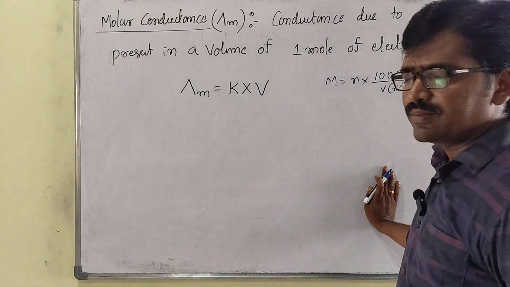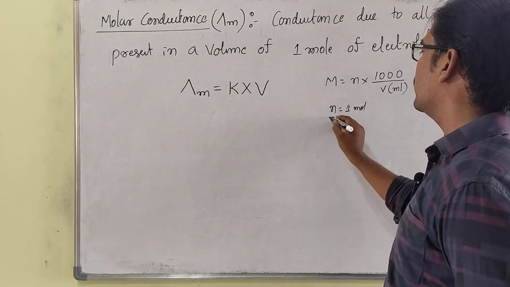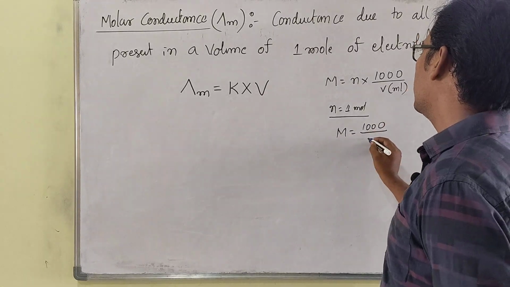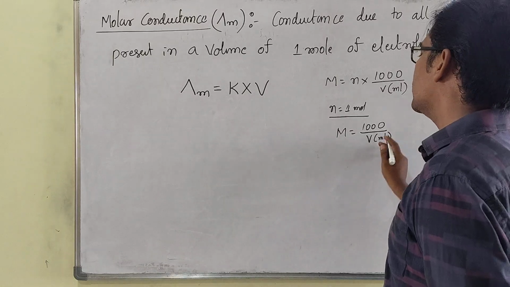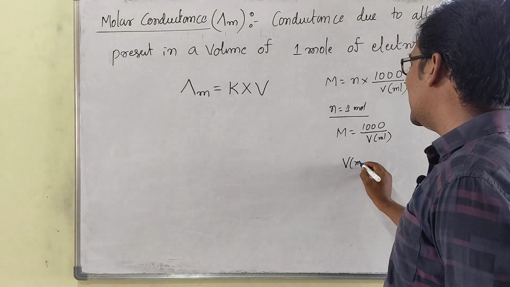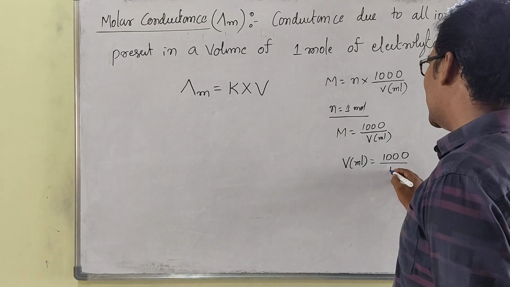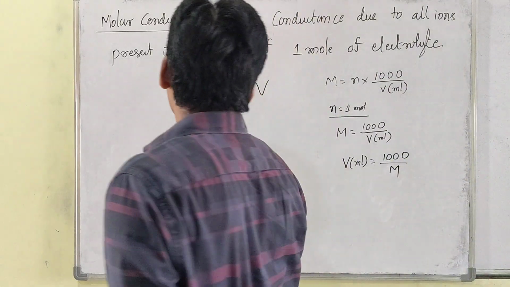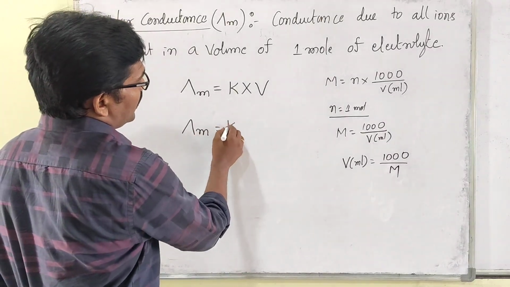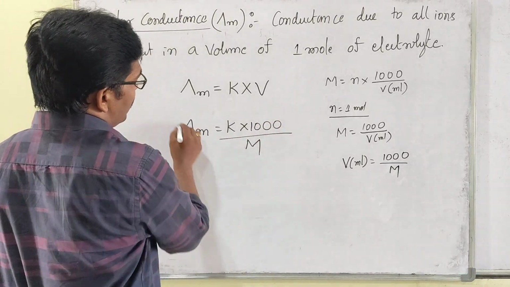When n equals 1 mole, molarity equals 1000 divided by volume in milliliters. So the volume in milliliters is 1000 divided by molarity. So in the place of V, the molar conductance equals K into 1000 divided by molarity, which is the molar conductance formula.